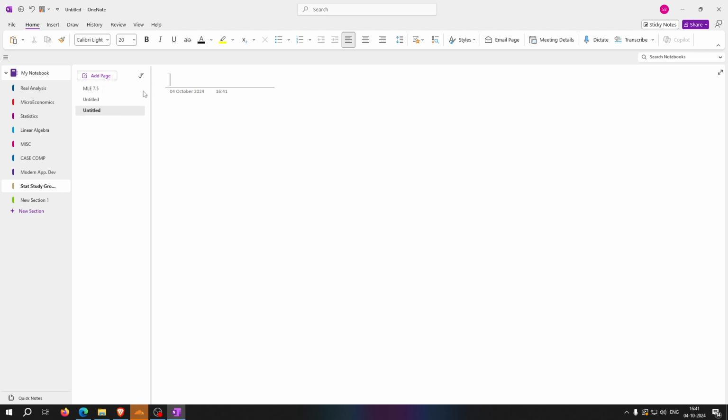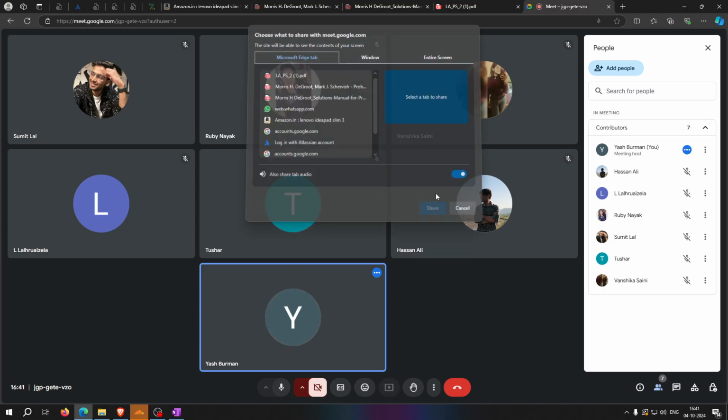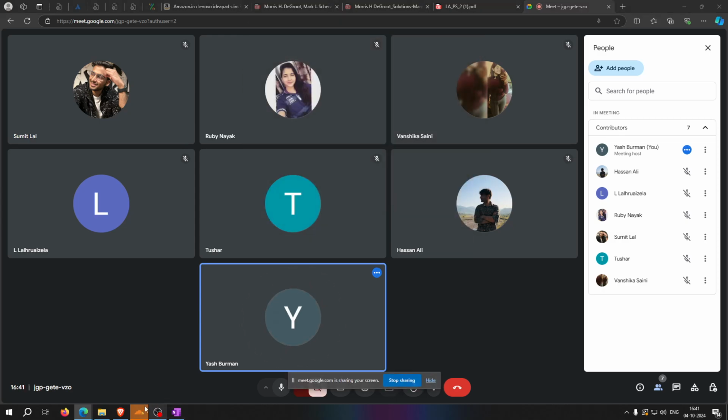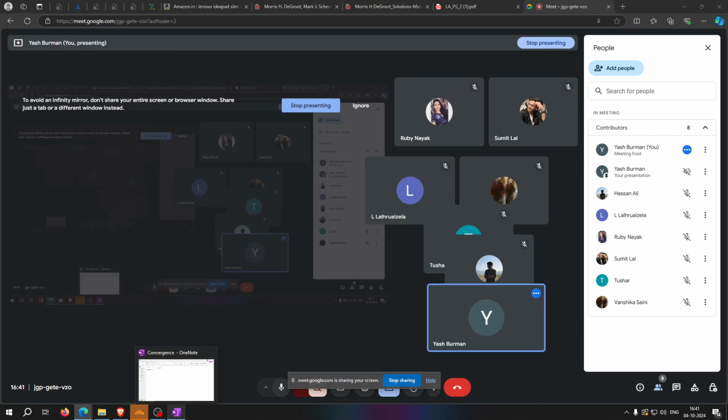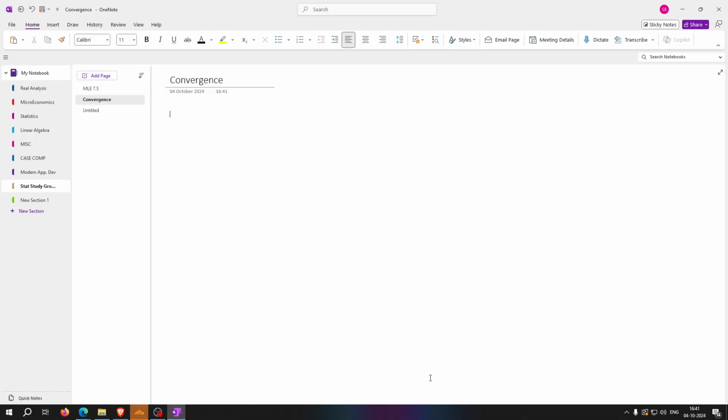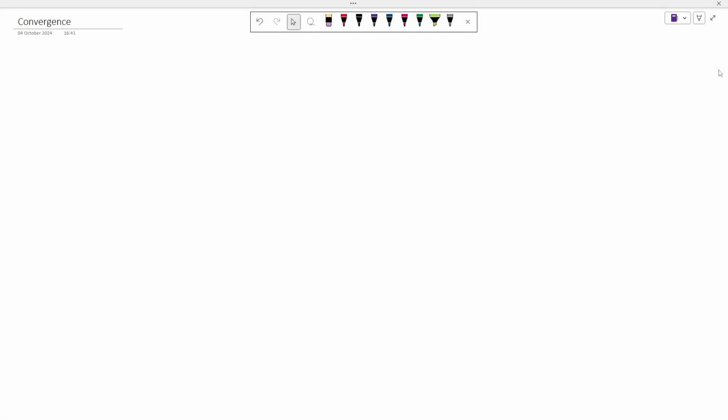Okay, so let's start with convergence. मेरा screen दिख. Oh wait, I haven't shared my screen. I guess. एक second. My screen is visible, right? Yes, yes. Visible. Okay, convergence, fine.